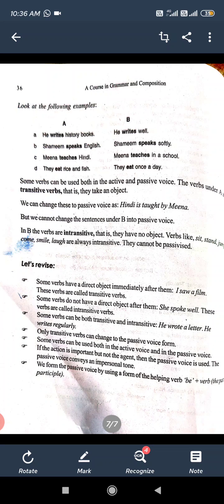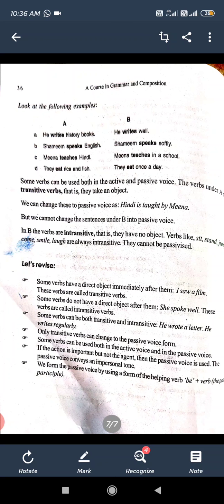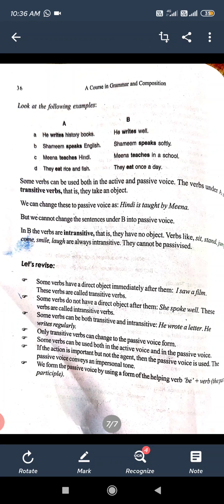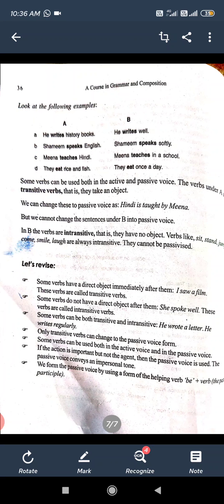Some verbs can be used both in the active and passive voice. Some verbs are such that we can use them in both active and passive voice. The verbs under A: he writes history books, he writes well. These are transitive verbs, that is, they take an object.